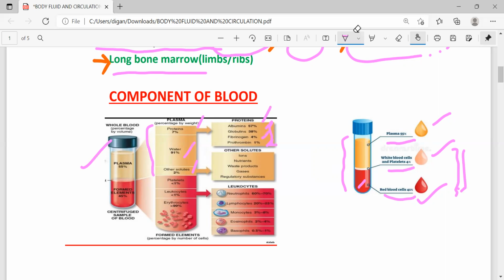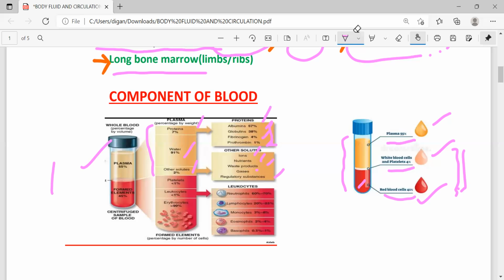So you have to remember the most abundant and the least abundant protein. A question may come from there. Next, in the other solutes, plasma contains ions, nutrients, waste products, gases, regulatory substances, etc.